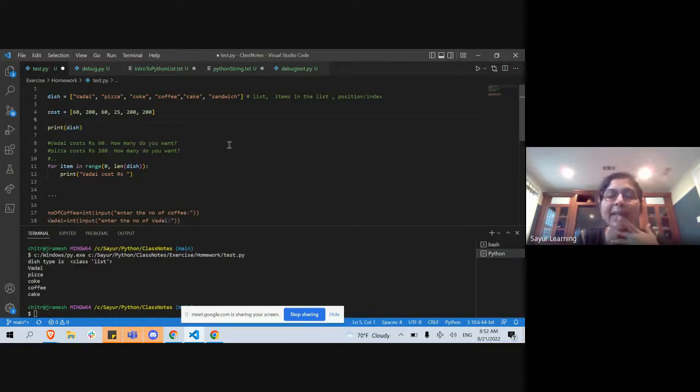If you're explaining your program to another developer, you have to explain it using terms like this. I have a collection called dish, which has strings as its values, and I'm trying to do this. That's how you do it. All right, back to my question. I want to print the value vadai using the variable dish. எப்படி print பண்ணுவேன் நான்? What is the statement here? How do I do it?